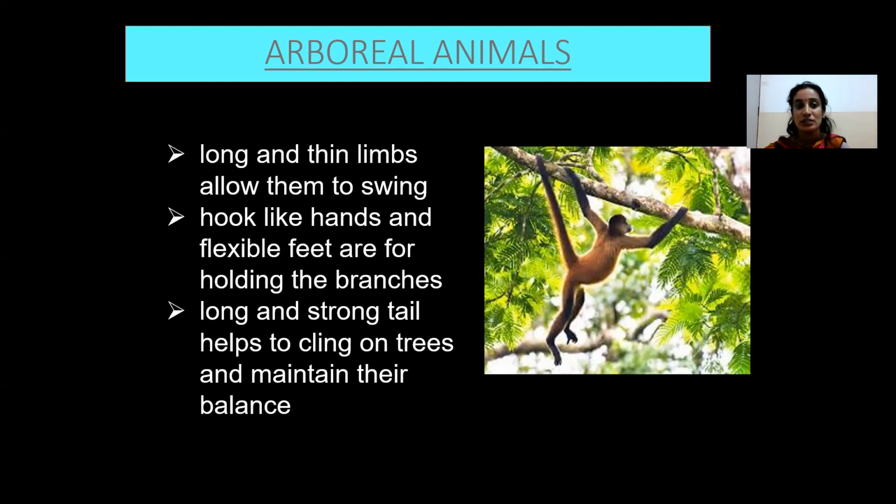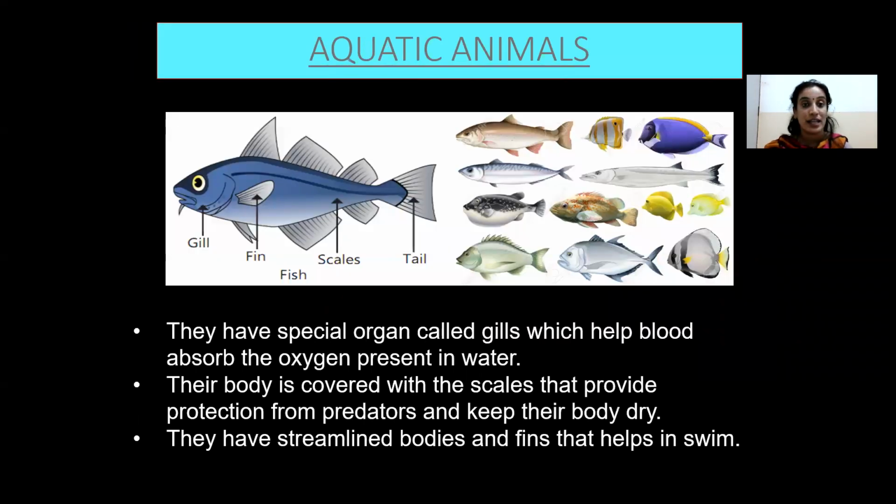They have a long and curly tail that acts as an extra limb. They have paws with 5 claws, which help them in gripping and climbing the trees. These arboreal animals like monkeys have long and thin limbs that allow them to swing. They have hook-like hands and flexible feet for holding the branches. And they have a long and strong tail that helps them to climb the trees and maintain their balance. This is how special the arboreal animals are.